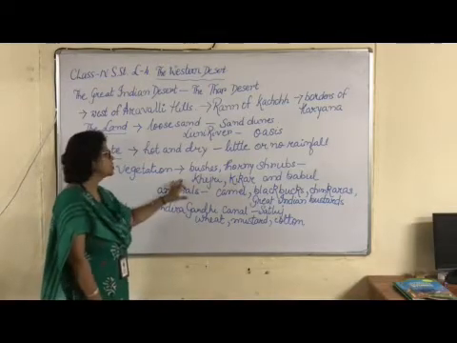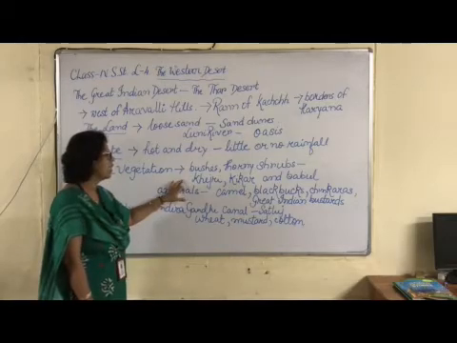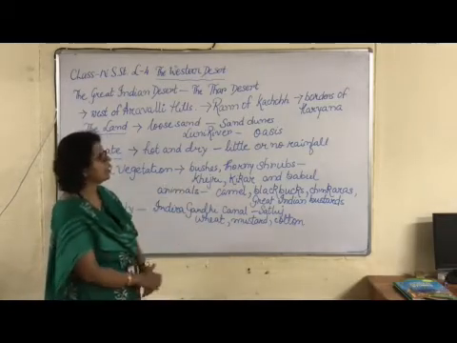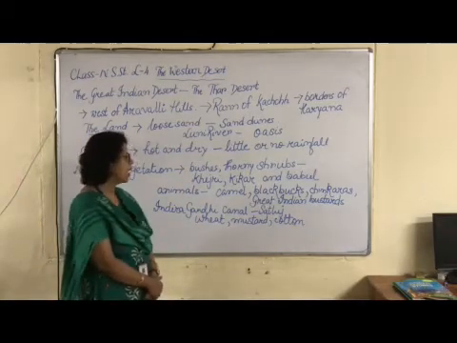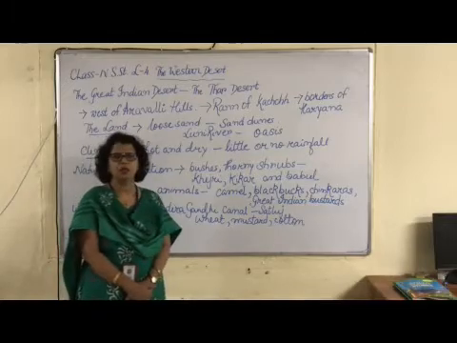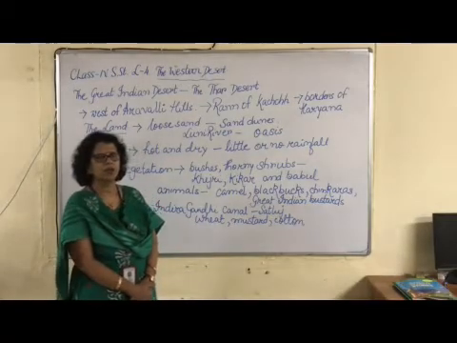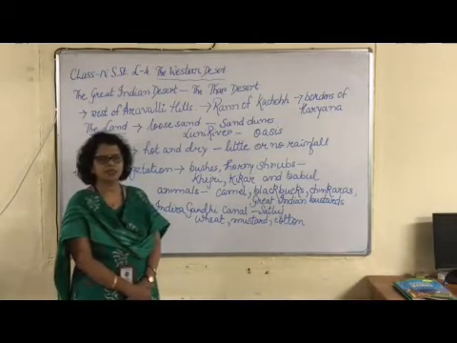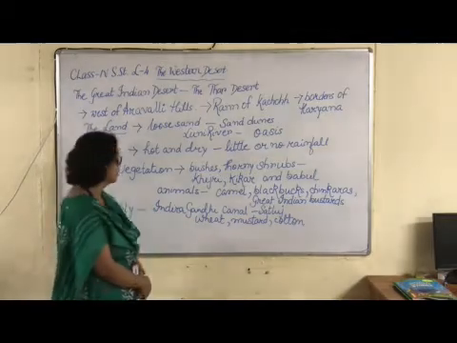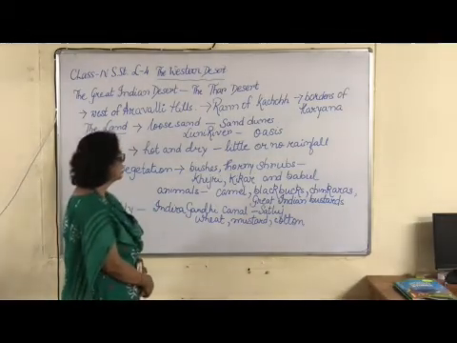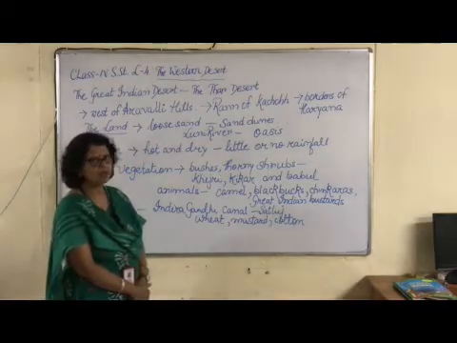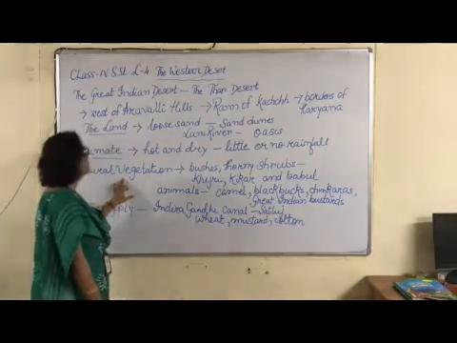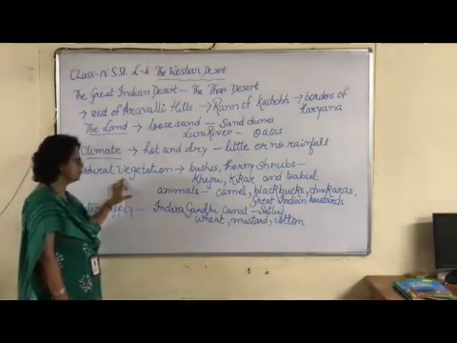The trees you find there are kejri, peeker and babul. The babul tree you can see in Gujarat also, where toothpaste is made out of the babul tree. Kejri and peeker are other trees found in this Great Indian Desert.